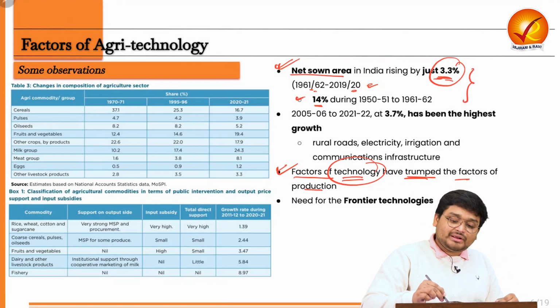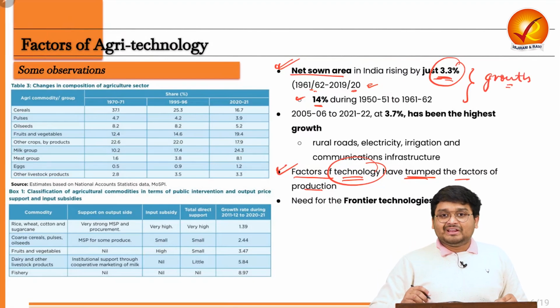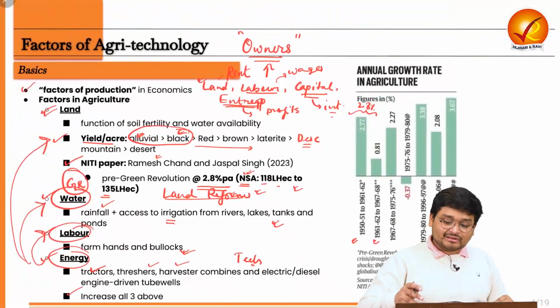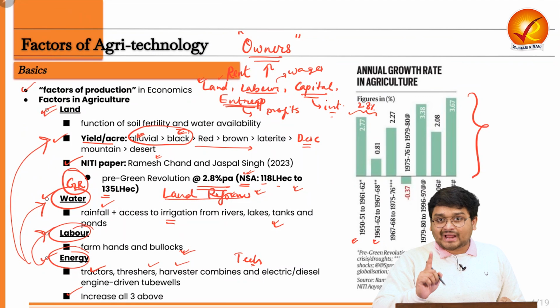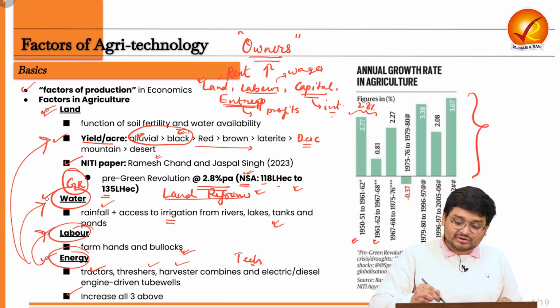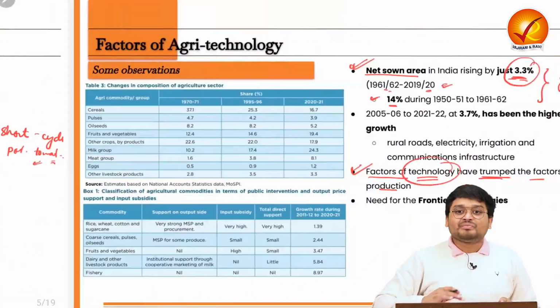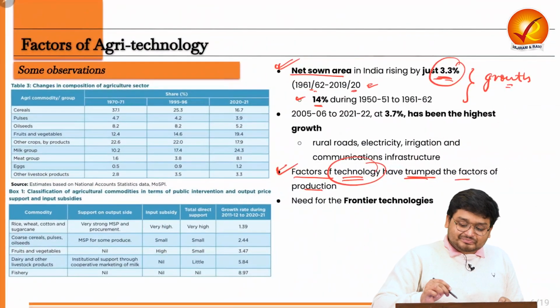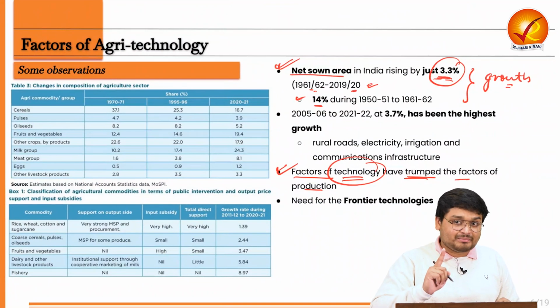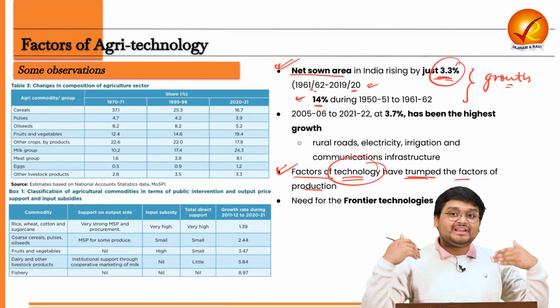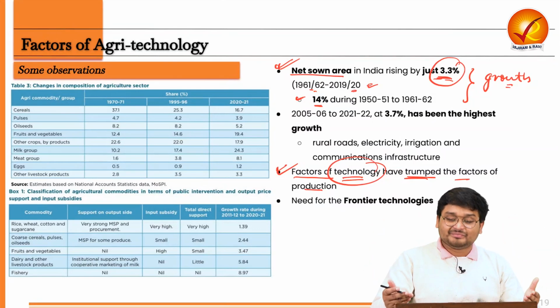But this does not mean that the agricultural growth was stagnant. Right? This does not in any way mean that the agricultural growth, as you can see here, became stagnant. It did not. We can see that it grew at this amount between these decades. So we can understand that when we are talking about technology in agriculture, it has the force multiplier of superseding every other factor of production.